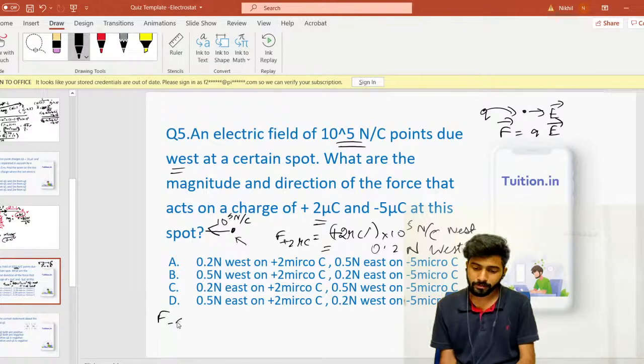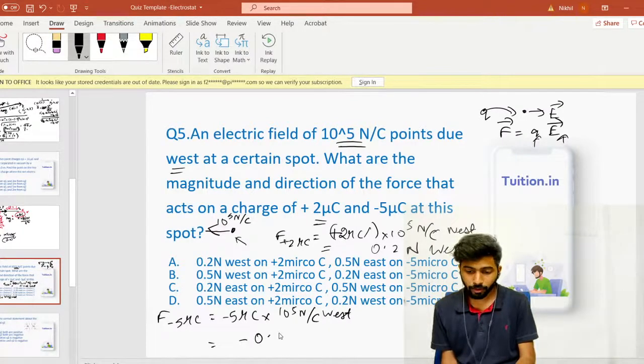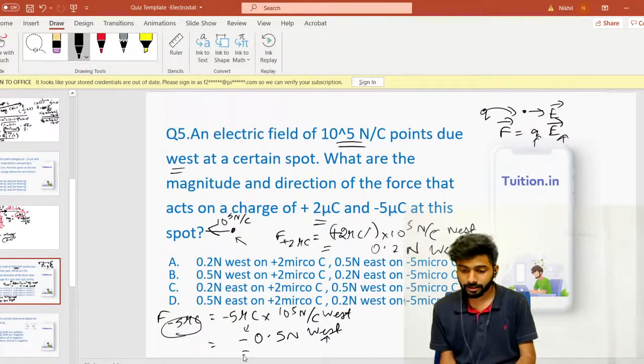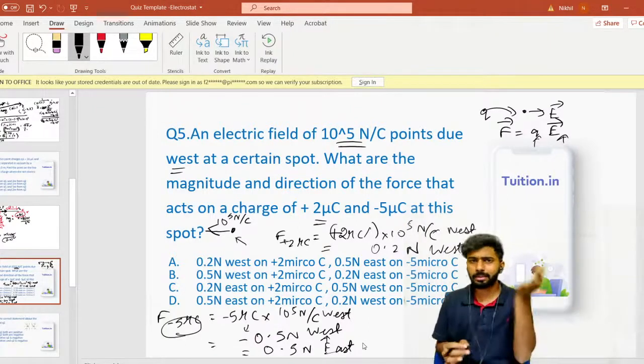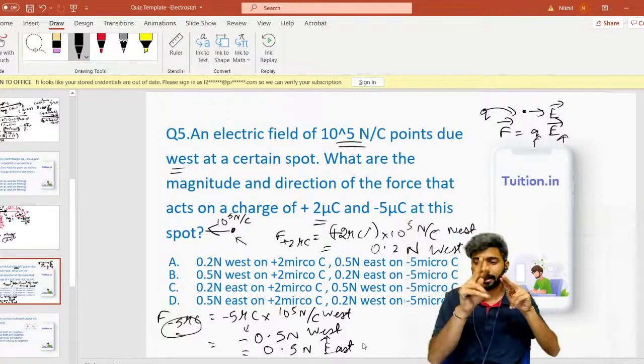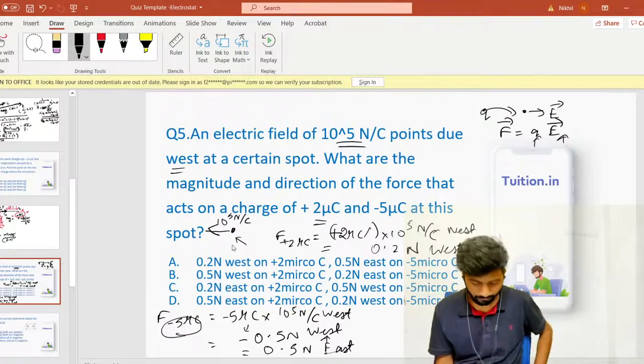What about force on minus 5 microcoulomb? Again, the same formula: charge into electric field vector. Charge is minus 5 microcoulomb, electric field vector is 10 power 5 Newton per Coulomb, the same, towards west, right? But what will you have? You'll have minus 0.5 newtons towards west on minus 5 microcoulomb. Minus 0.5 towards west means I can also say it's 0.5 newtons towards east, because the minus will always go into direction. Minus will never remain with the magnitude. Minus will just swap the direction. So from west it will make it east, right? That's why the answer to the question is option A, I guess.